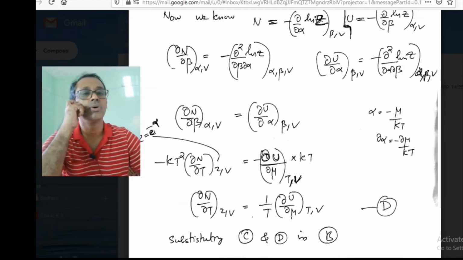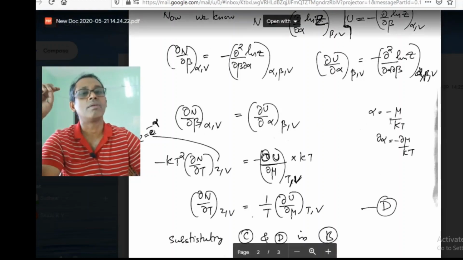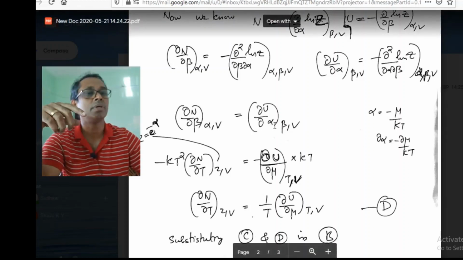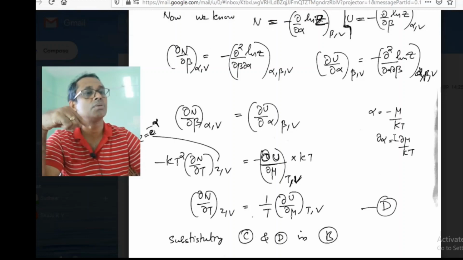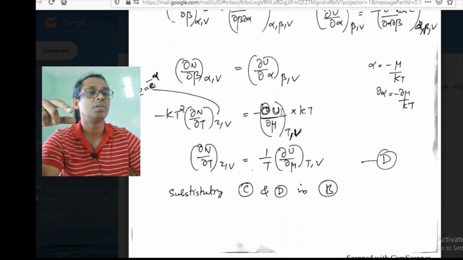Okay. Now I am writing β as 1 by kT. So this will be minus kT² ∂N/∂T, where z and V are fixed. Okay, z actually corresponds to α because z is e to the power minus α. This thing is ∂U/∂α. Alpha we know is minus μ over kT, so ∂α is minus ∂μ over kT. So I am changing this partial derivative from with respect to α to with respect to μ, by using this conversion. So this is minus ∂U/∂μ times kT, when T and V are fixed.